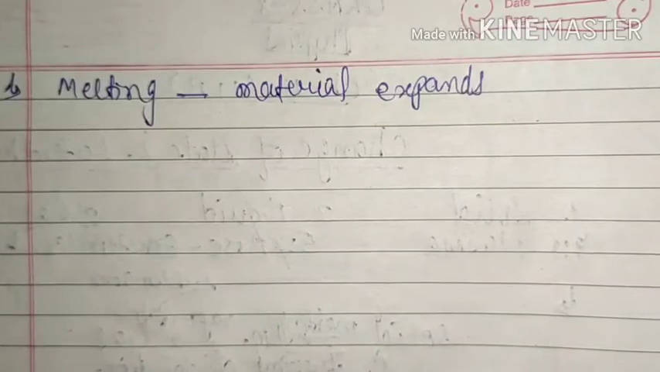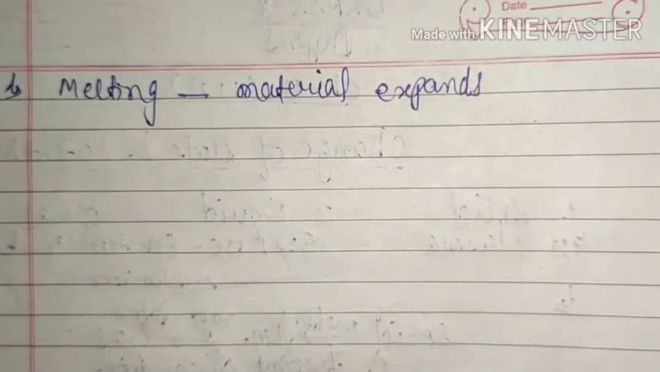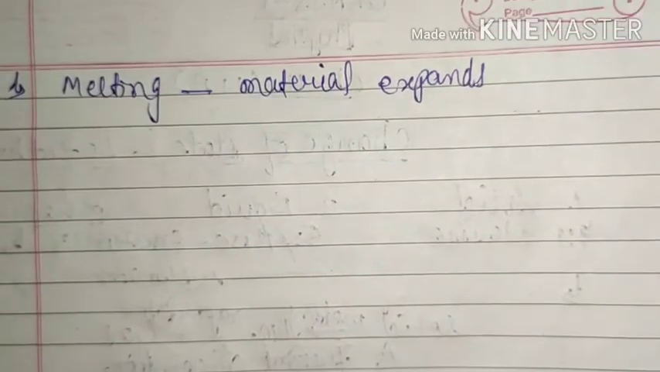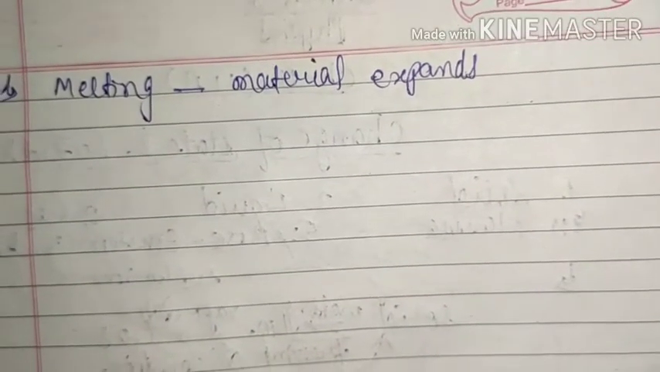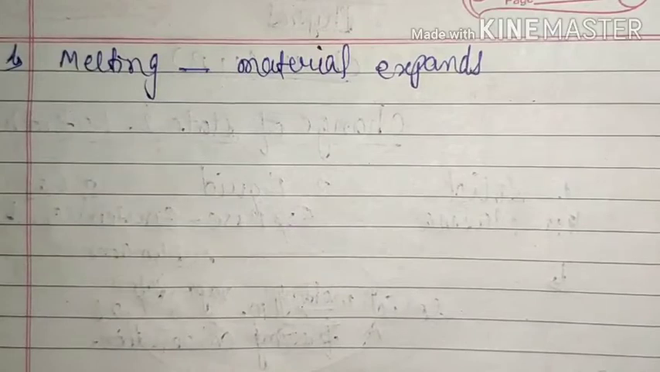The reason is anomalous expansion of water. That means non-uniform expansion of water during heating, and the same is true for cooling also. That means here we have an exception, that is water, or you can say ice, due to its non-uniform behavior. Otherwise during melting, or you can say during heating, all the materials or all the substances expand.